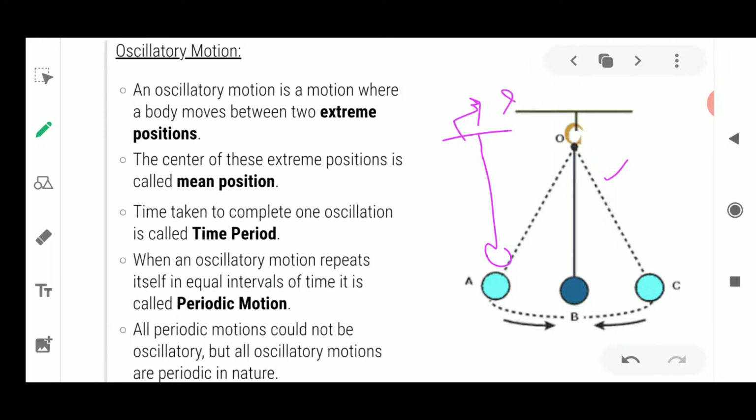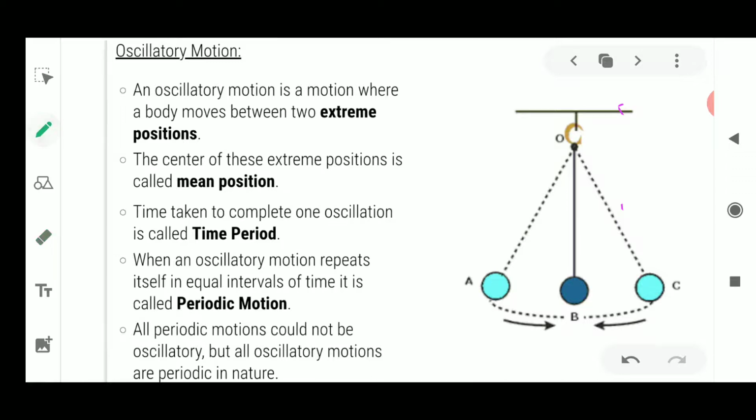Okay, you can say this is the support and this is the string, and the last is the bob, the metallic ball, which is known as the bob. Now the string is moving from here. This labeling is given in your book also, you can just label it that way, and it looks like that in the picture which is given here on the screen.